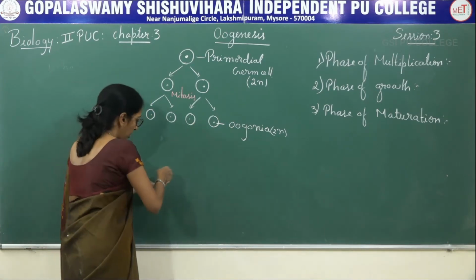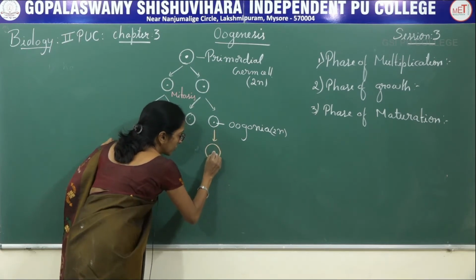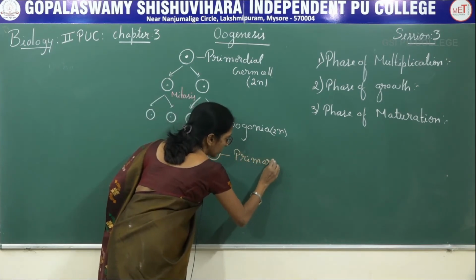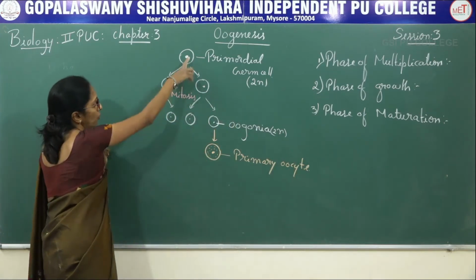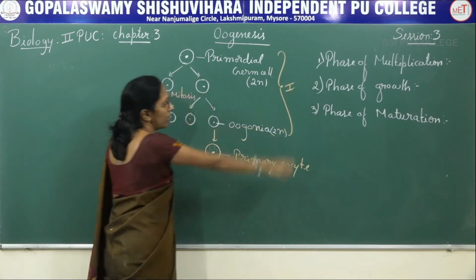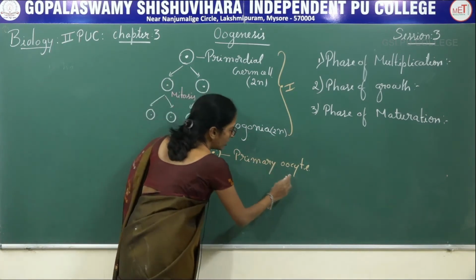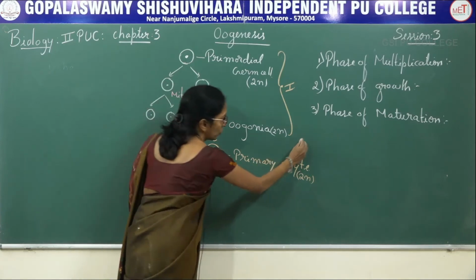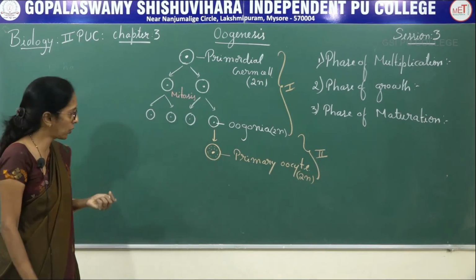Now this oogonia increases in size to form the primary oocyte. This is the second stage. So from here to here, this is the first stage, the phase of multiplication. Second, the oogonia increases in size, resulting in a diploid cell called the primary oocyte. This stage is the second, the phase of growth.